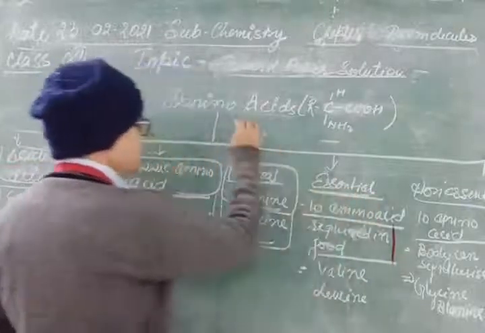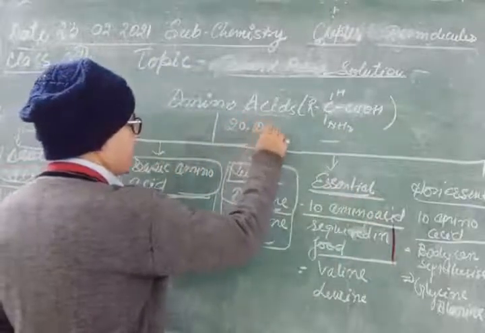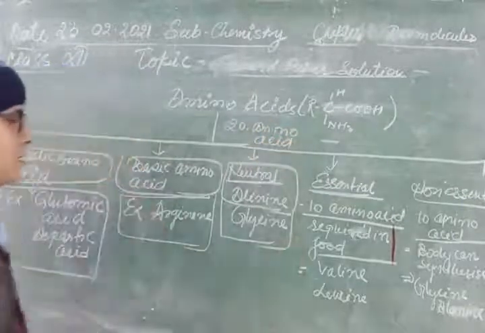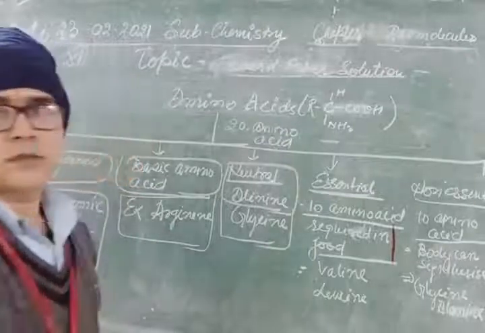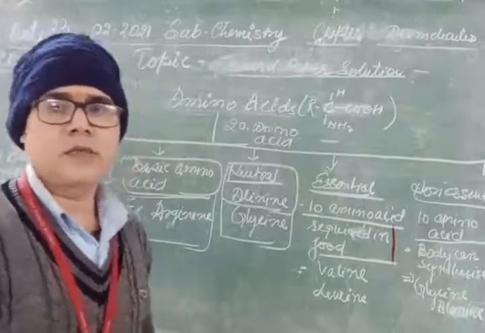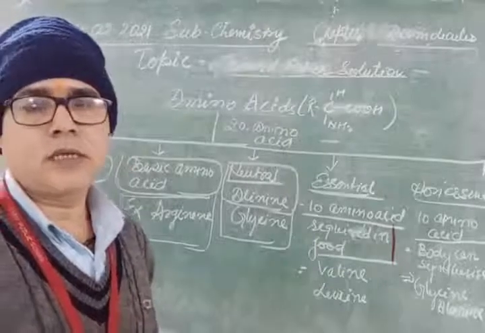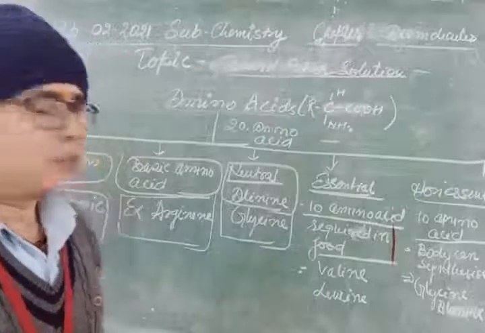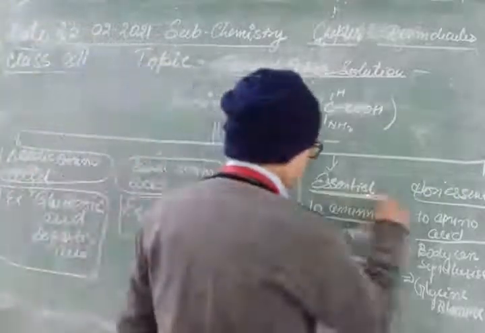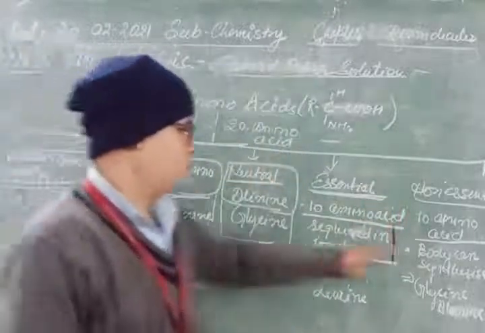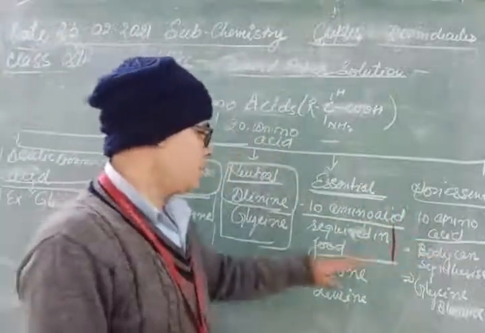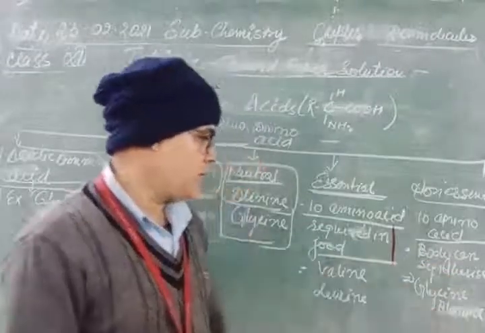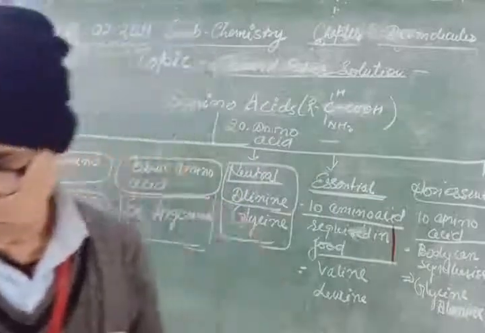There are 20 amino acids which can join like the 26 alphabets in English make a large number of words and sentences. Similarly, essential 10, non-essential 10, required in food, body can synthesize: valine, leucine, glycine, alanine. Okay, this is all about the amino acid.